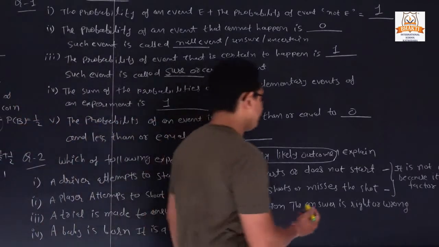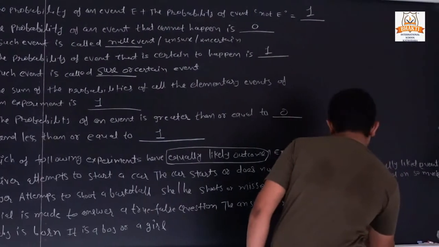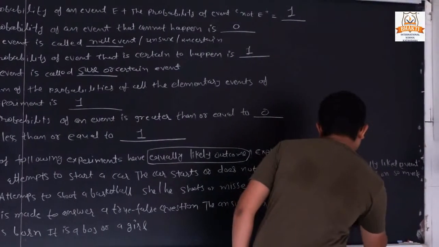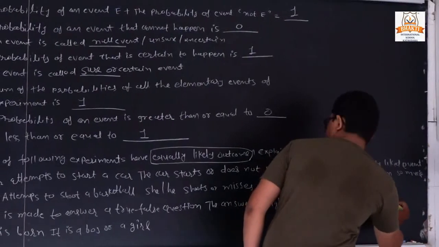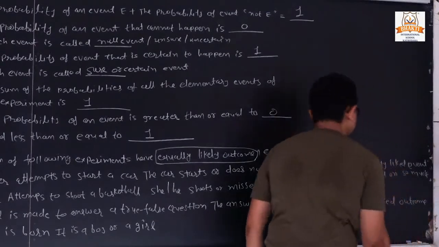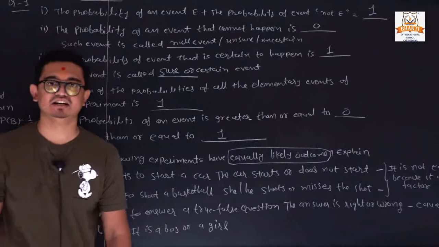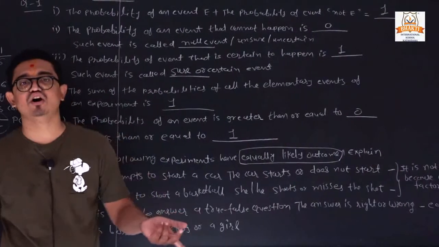So here we can write: it is an equally likely outcome or event. Clear? It is an equally likely outcome, because we have a 50-50% possibility, either true or false.